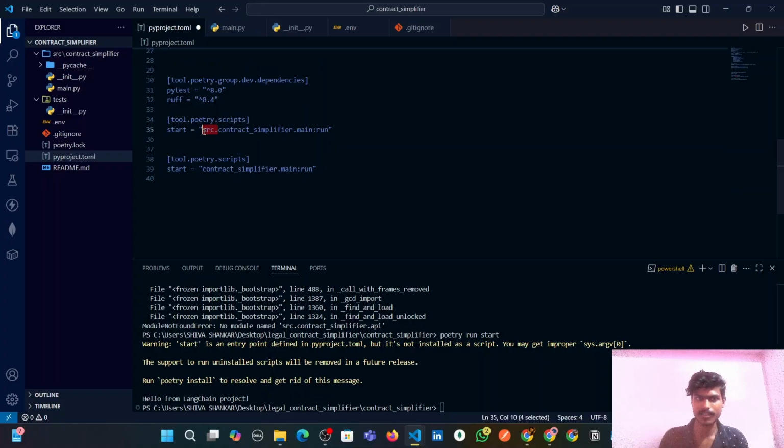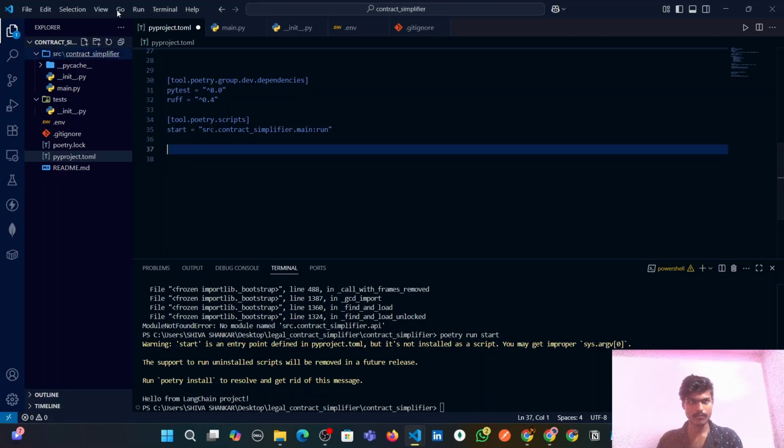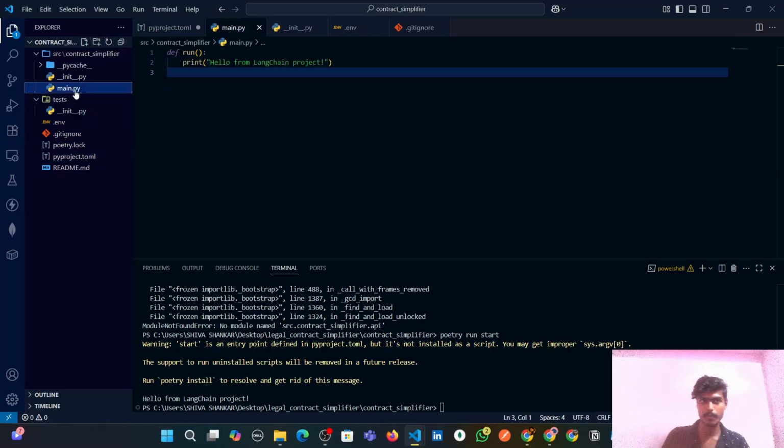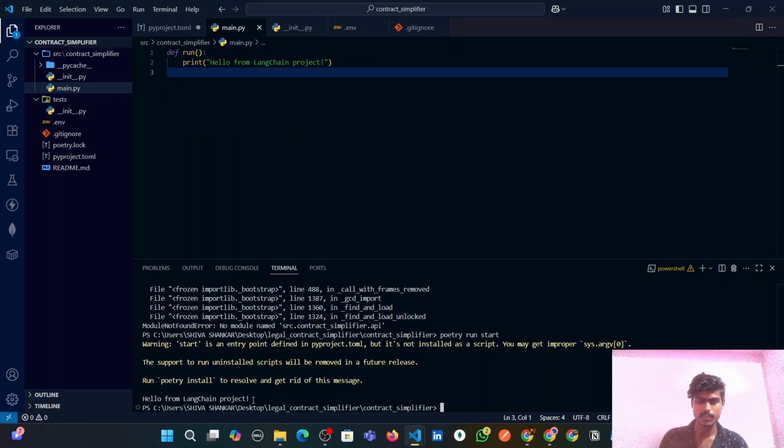We didn't write the src part, so we were getting the module not found error, guys. So it's running now. You can see I have created a main.py file inside the contract simplifier folder. I have declared a function run, hello from LangChain project, and you can see in the terminal we got the output.